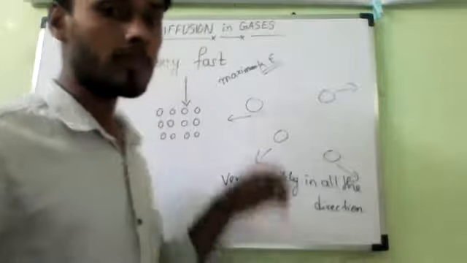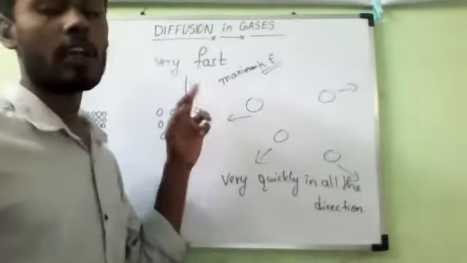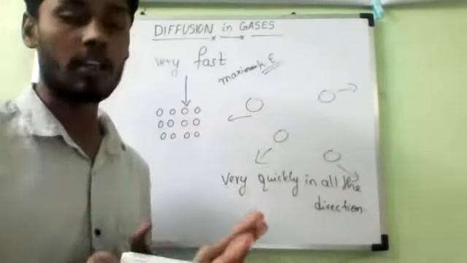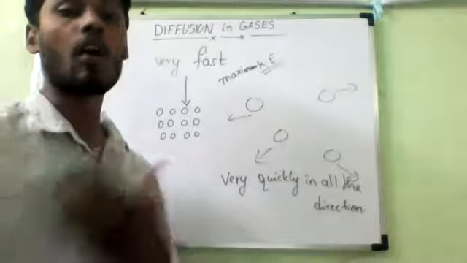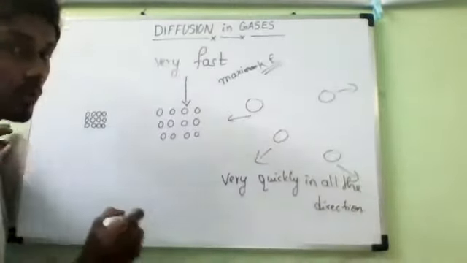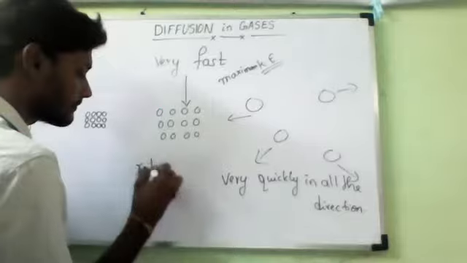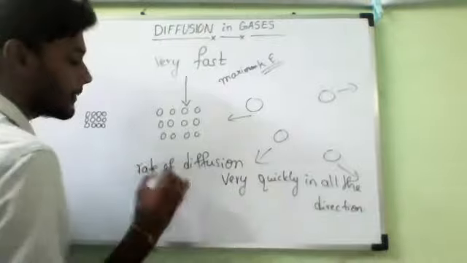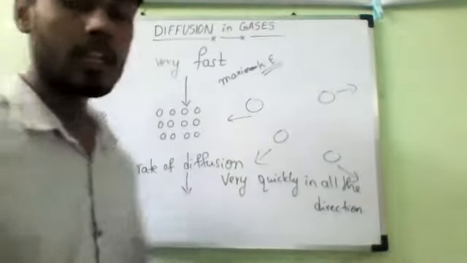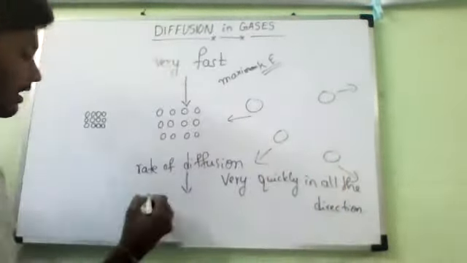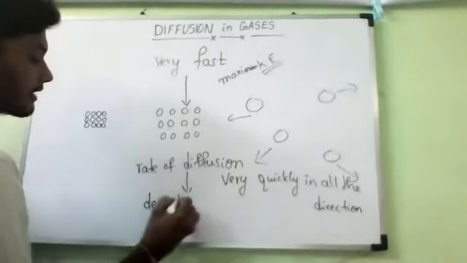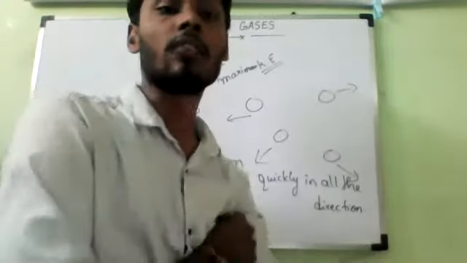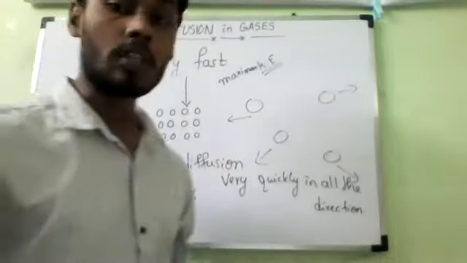Understand? The parameter which defines the rate of diffusion, meaning how fast or how slow the diffusion is taking place, is called the rate of diffusion. This rate of diffusion depends on a parameter called density. You should remember that. If the density is less, the diffusion is much faster. If the density is more, the diffusion is much slower.